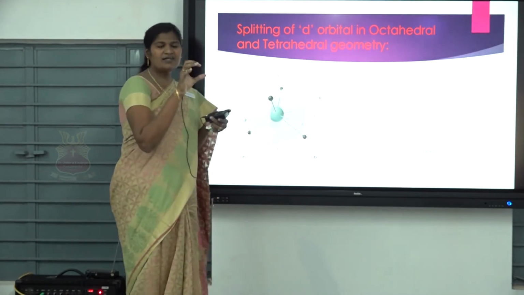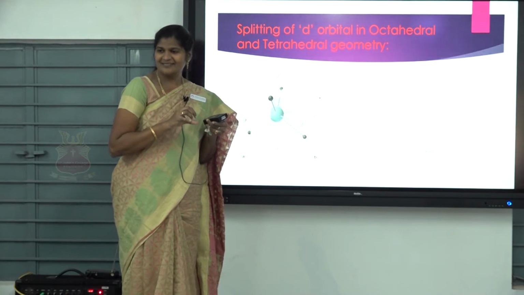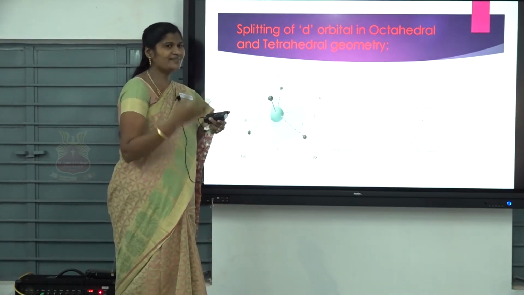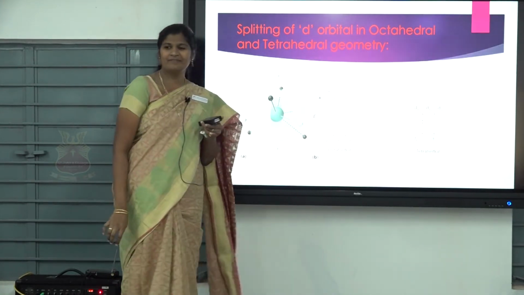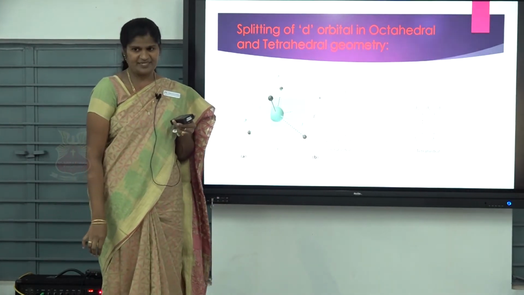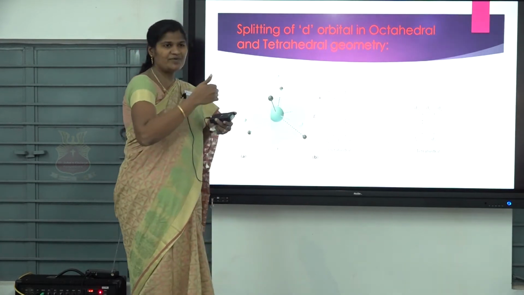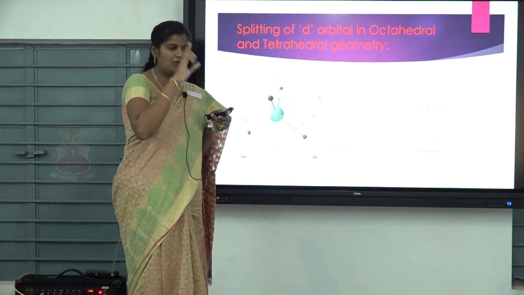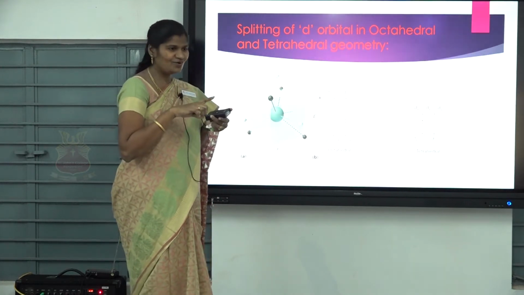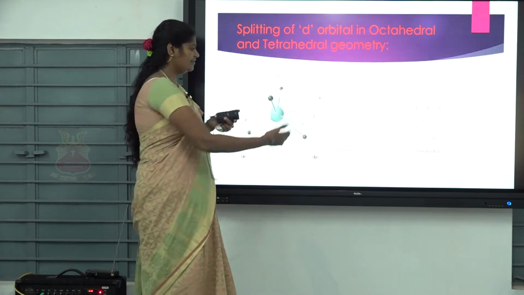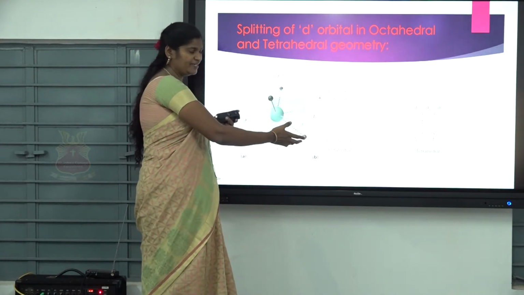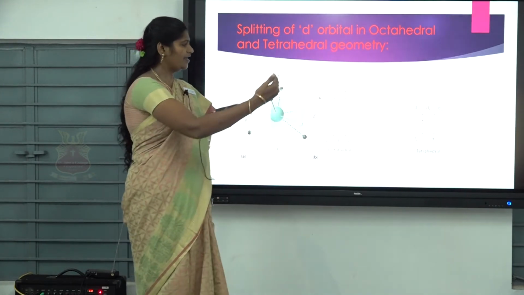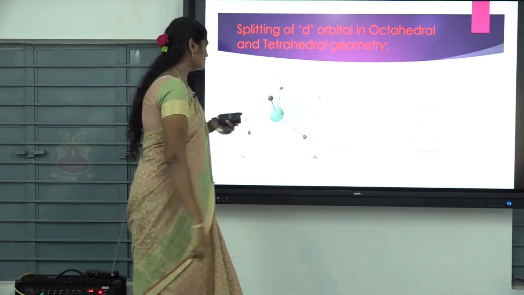In t2g, all the lobes are present in between the axes, so these three are called non-axial orbitals. Then eg, dx square minus y square and dz square. Here the lobes are present along the axis, so they are called axial orbitals. Then octahedral is split into two, t2g and eg. Reverse is tetrahedral, so eg, t2g. Next.